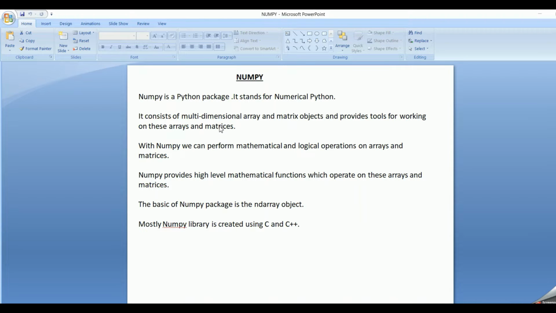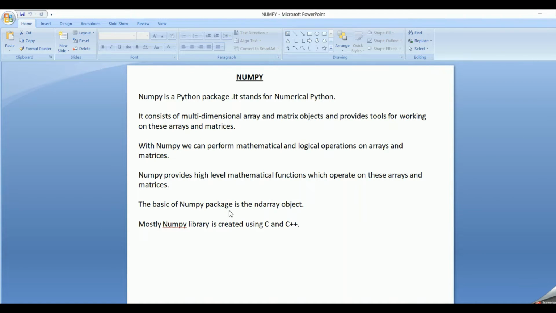It helps in creating multi-dimensional array and matrix objects, and it also provides tools for working on these arrays and matrices. We can perform complex mathematical and logical operations on these arrays and matrices. NumPy provides high-level mathematical functions which can be operated on the items of the arrays and matrices.